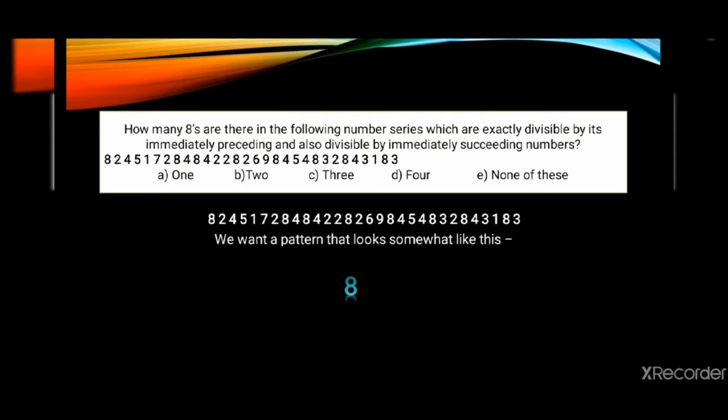The preceding and the successive numbers, preceding as in the number that comes before it, successive numbers as in the numbers that come after it. This is what the language is saying. So the number before it should be divisible by it. 1, 2, 4, 8. These are the numbers that can divide 8, and similarly also divisible by immediately succeeding numbers. So the successive numbers should be also either 1, 2, 4 or 8. Only these four numbers can divide 8.